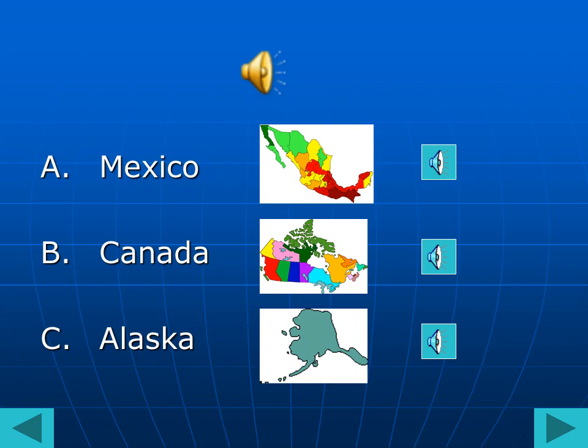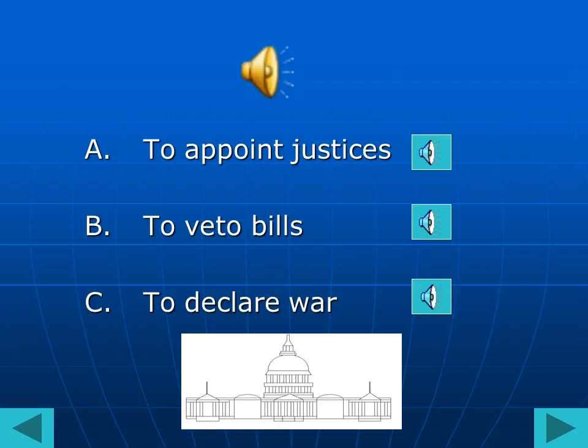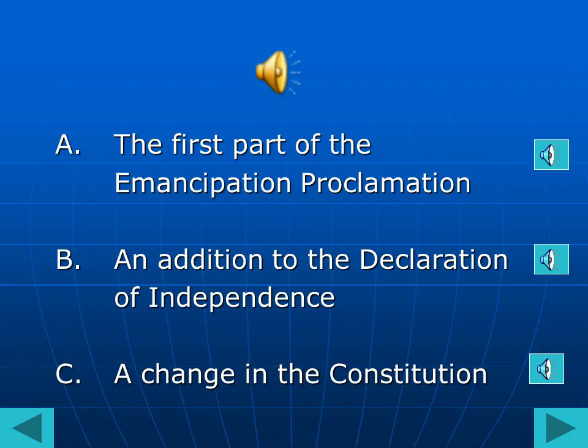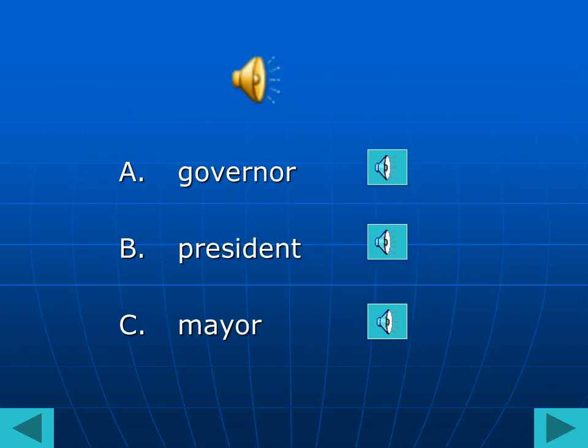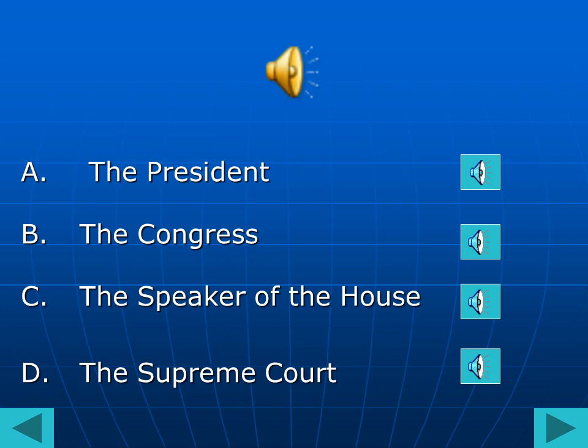Which country borders the United States to the south? What power does Congress have? What is an amendment? When do we celebrate President's Day? Who is the head of our local government? Who signs bills to become laws?